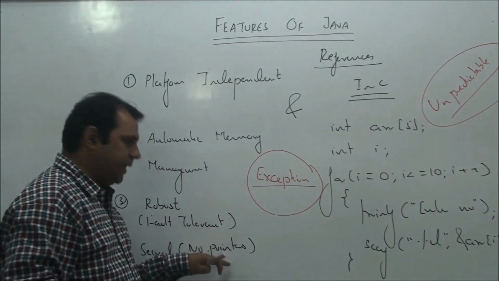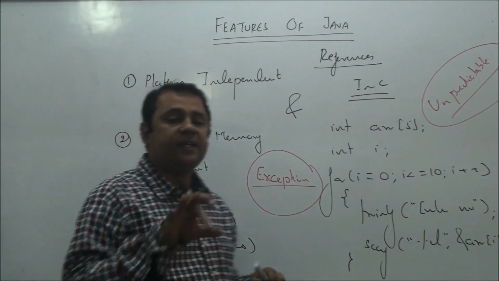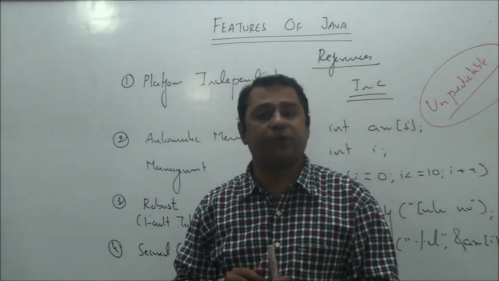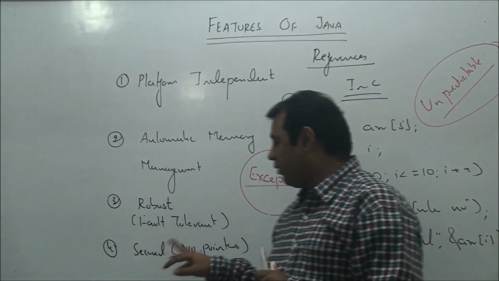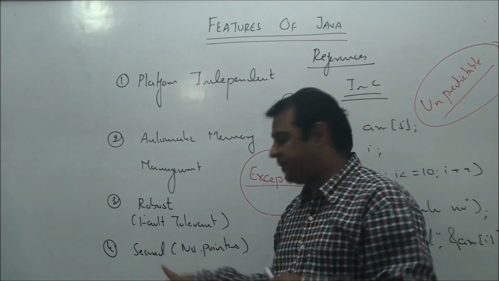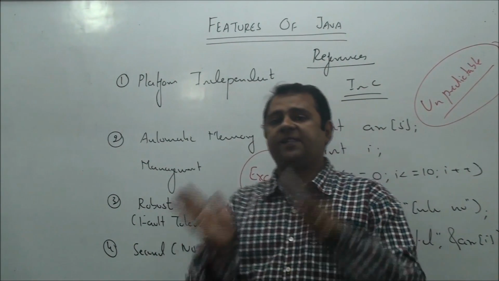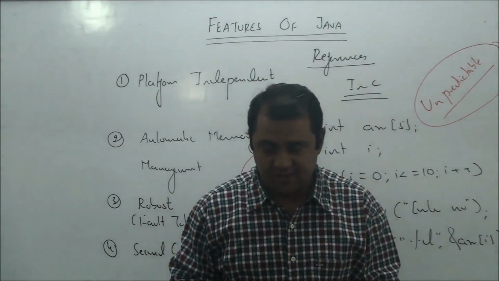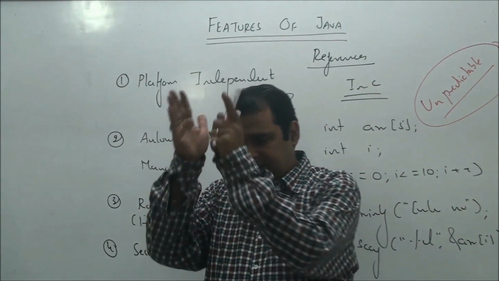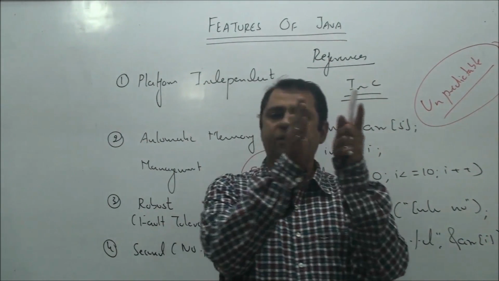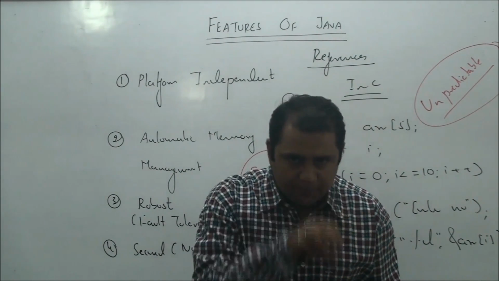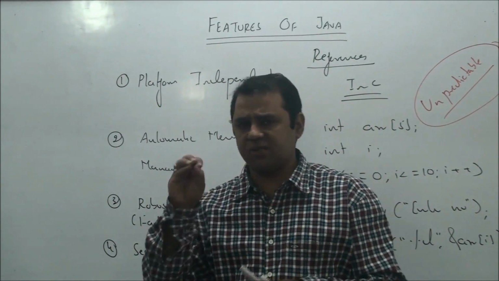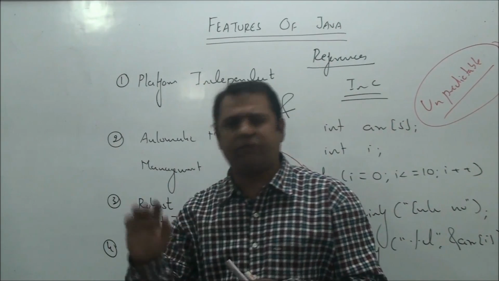People say that by withdrawing the support of pointers, Java has become a weaker language as compared to C. But Java says that by withdrawing the support of pointers, Java has become a much more secured language as compared to C and C++. Because in C and C++, if the biggest strength is pointers, then the biggest drawback is also pointers. By learning pointers, anyone can design a malicious program which can cause any kind of harm to the system.